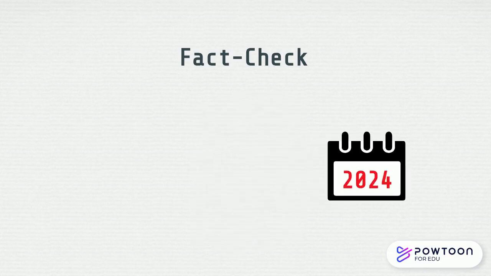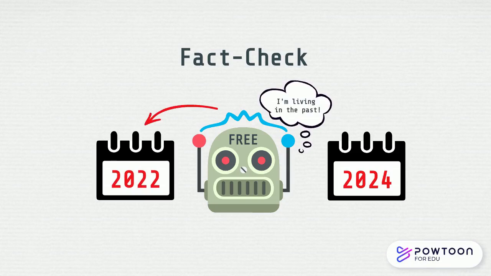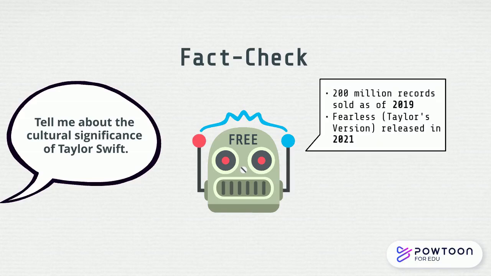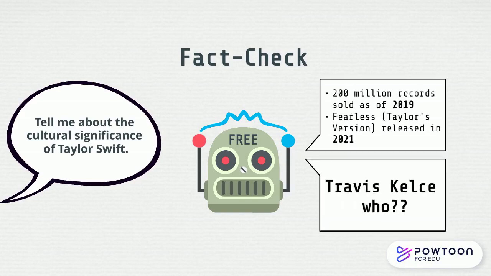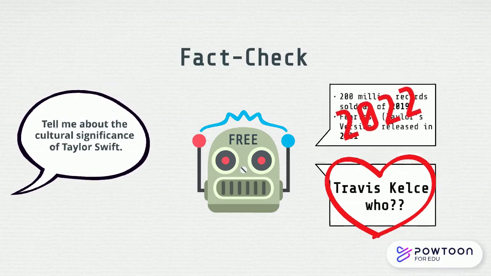In 2024, the free version of ChatGPT only had knowledge of what it was trained on up until January 2022. So if you ask ChatGPT to tell you about the cultural significance of Taylor Swift, its responses left out timely information about the Eras Tour and the star's latest romantic relationship. You might leave out important facts if you rely on inaccurate or outdated AI responses for your information.